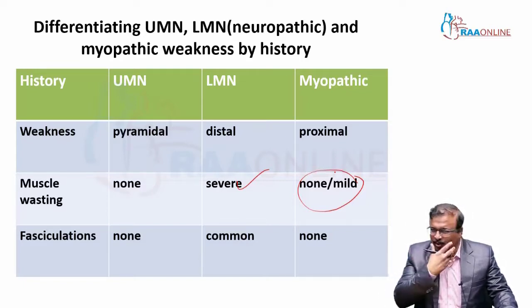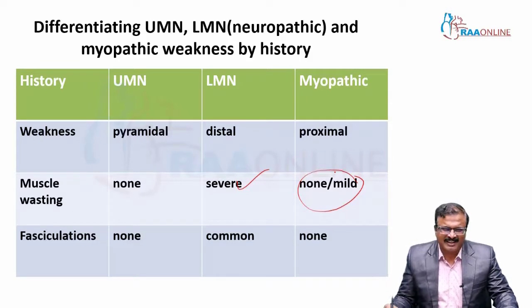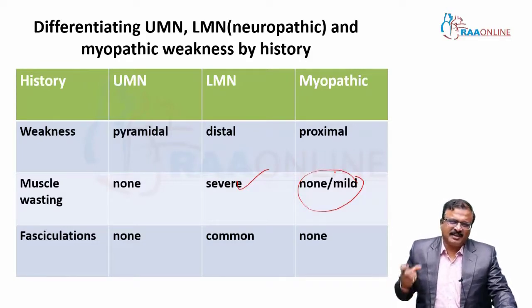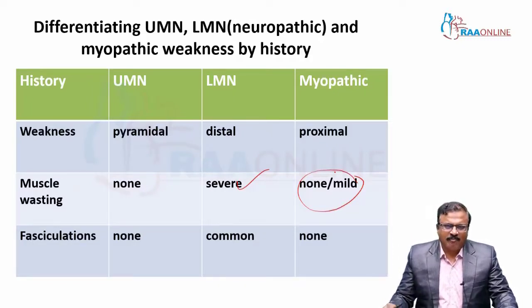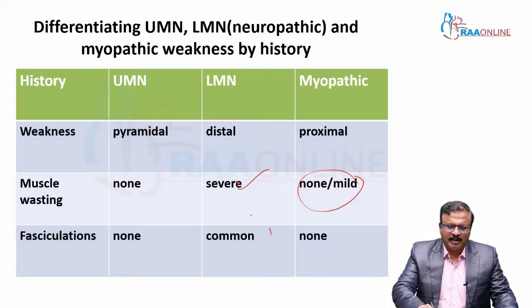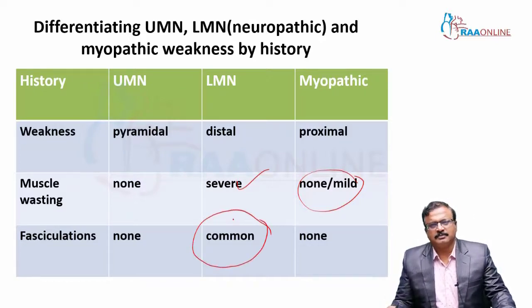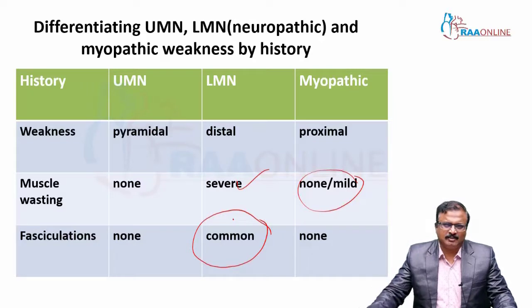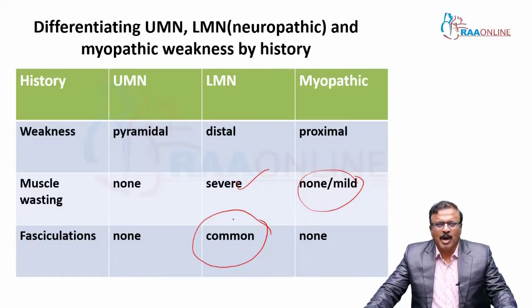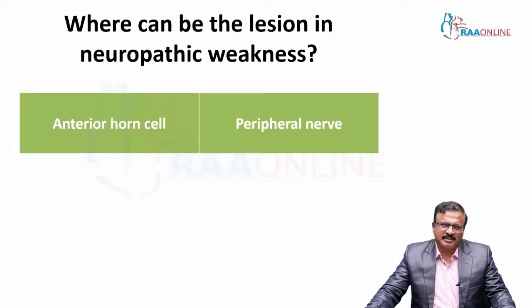Upper motor neuron, pyramidal weakness, is where there is tightness, spastic weakness. The patient says heavy limb or tightness of the limbs. Fasciculation you see only in LMN. By history you should ask what is the type of weakness, which can give a clue to upper motor neuron, lower motor neuron or myopathic weakness.